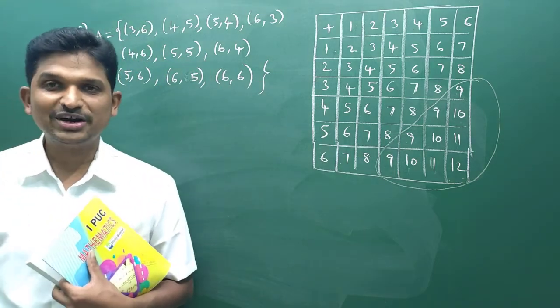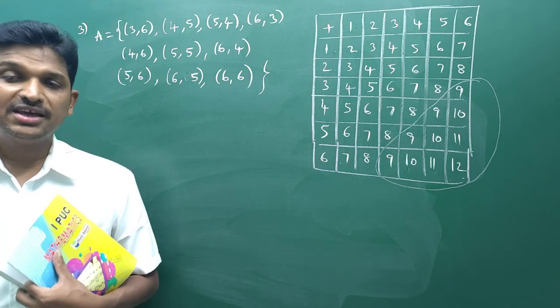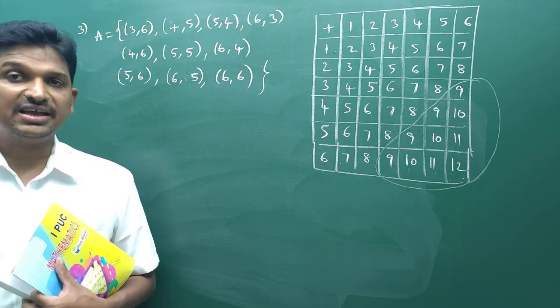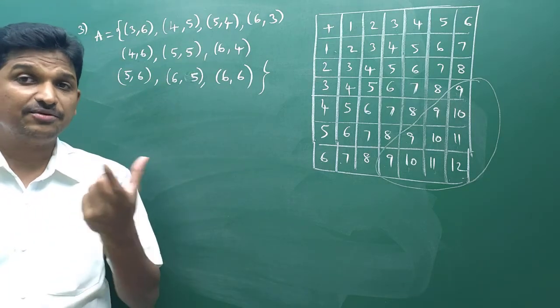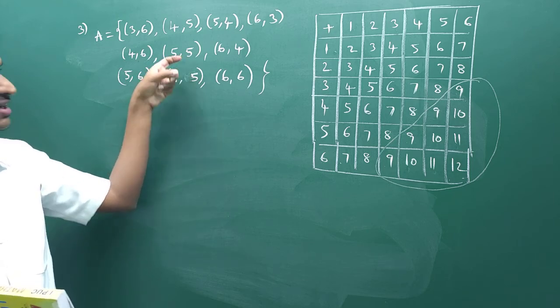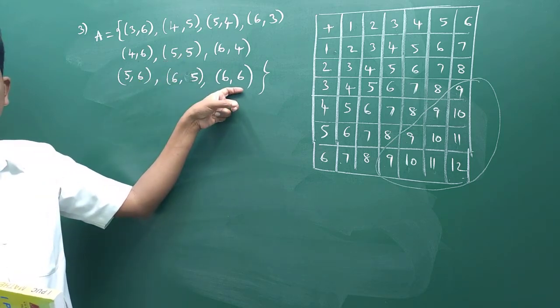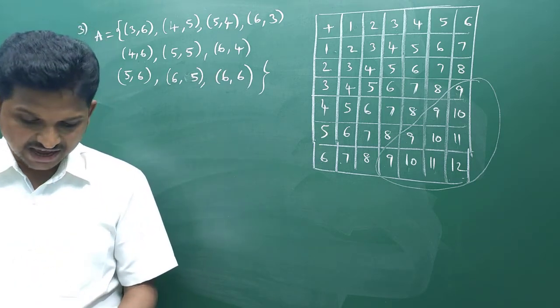I hope you are understanding easily. When a pair of dice are rolled, A is the event that the sum is greater than 8. So whatever outcomes are in this event, we get a pair. You can see here the sum is greater than 8. I hope you are understanding. So I have written the event A.